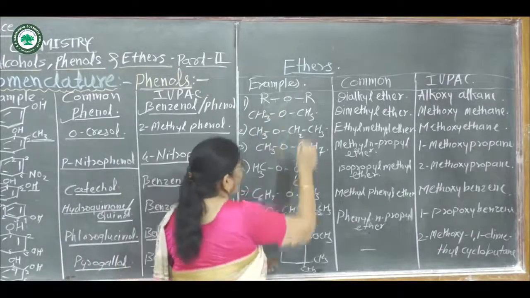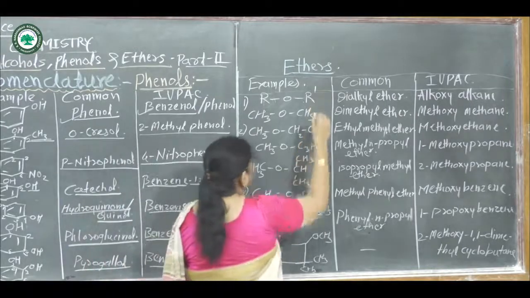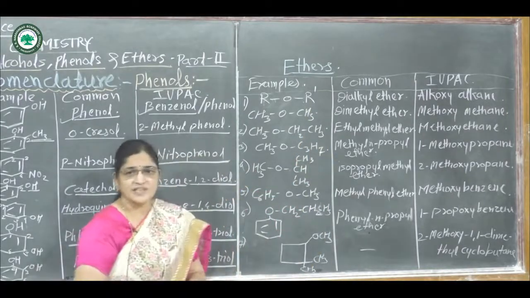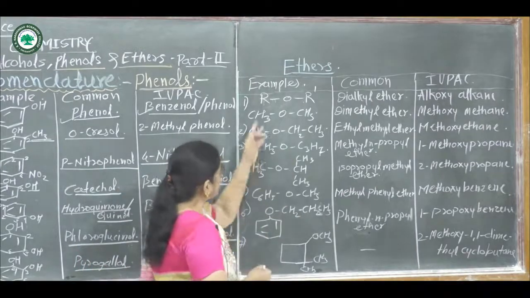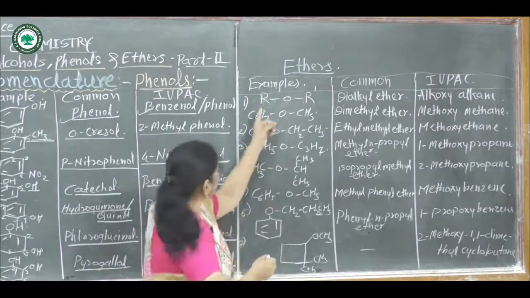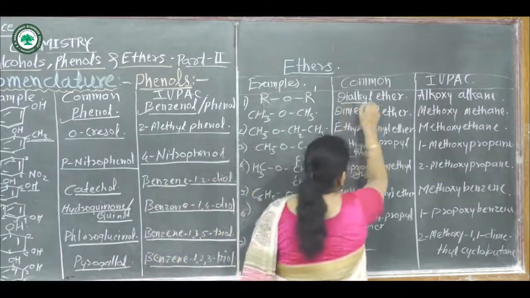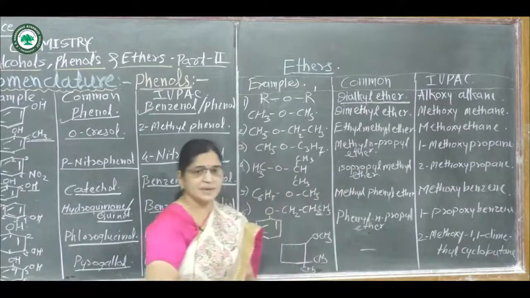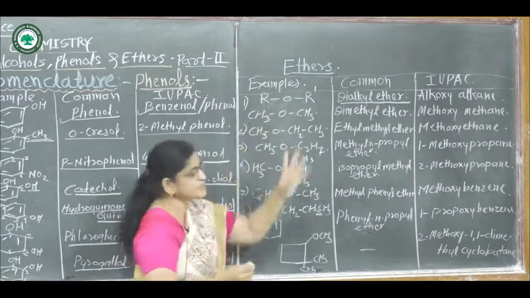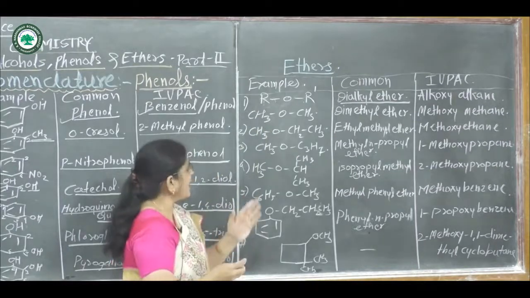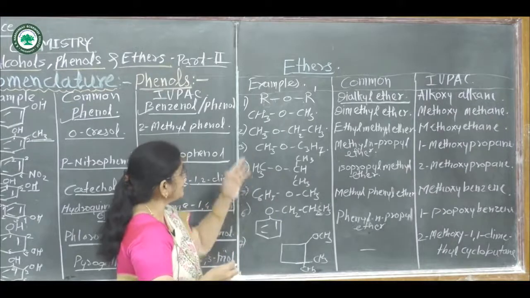Suppose ROR, this is called a simple ether, and if these R groups are different, these are called mixed ethers. In the common name system, if these two alkyl groups are the same, these are named as dialkyl ethers. And if these alkyl groups are different, these are named as alkyl alkyl ethers in the common name system.